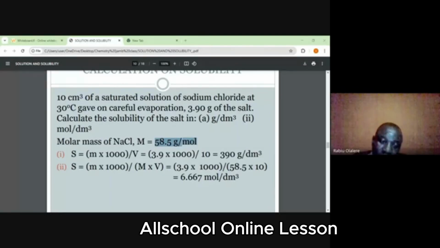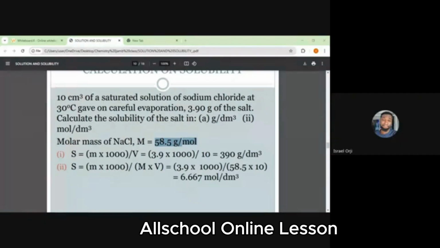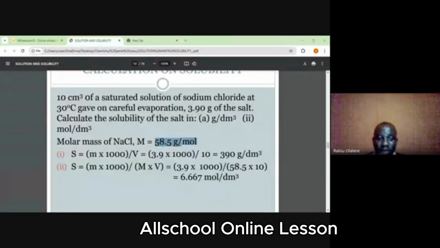The molar mass, you just get the relative atomic mass and add them up based on the formula. Sodium is 23, chlorine is 35.5, and each of them one atom. So 23 plus 35.5 will give us 58.5. I might not be showing the calculation here. You can say I just wrote the answer because I believe by now everybody should be familiar with that. It's something you cannot escape in chemistry, please.